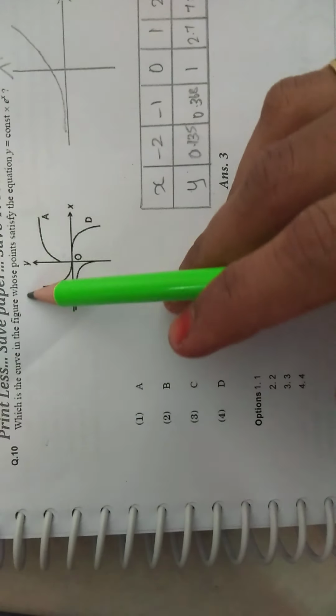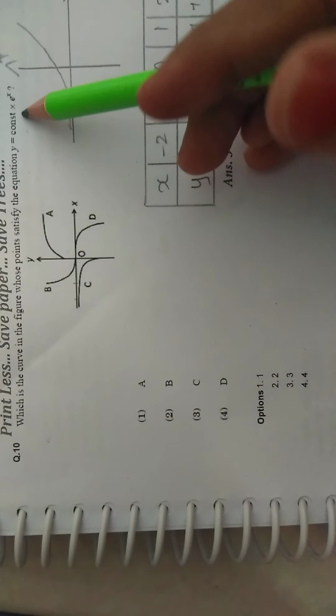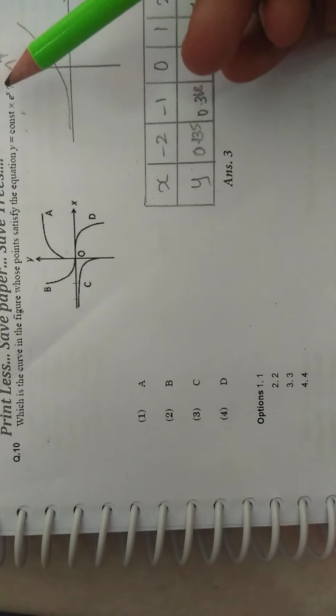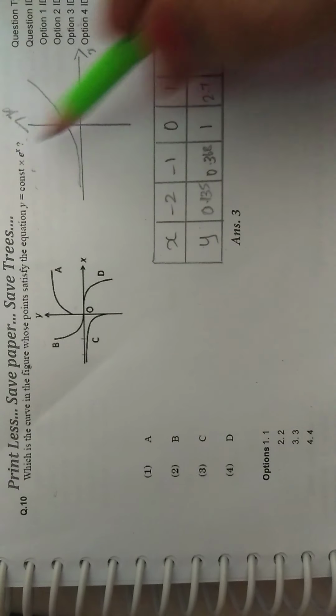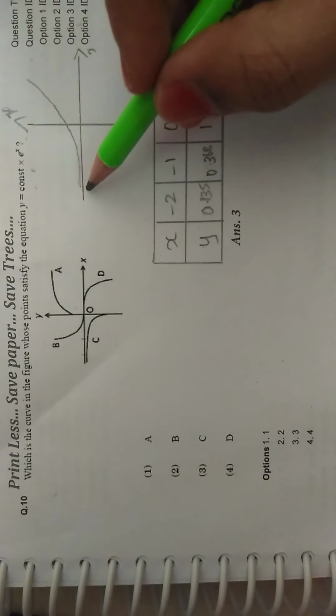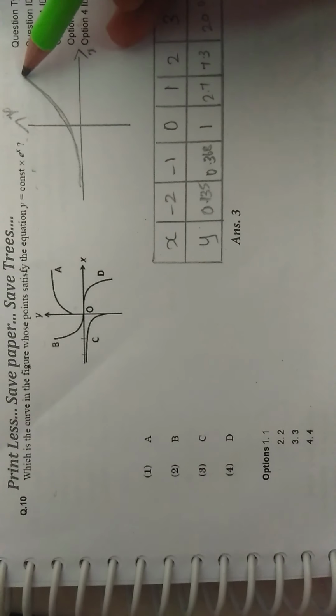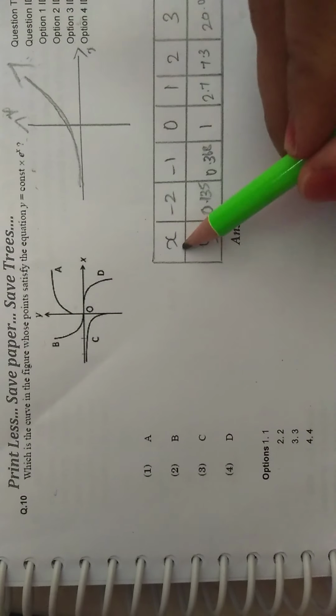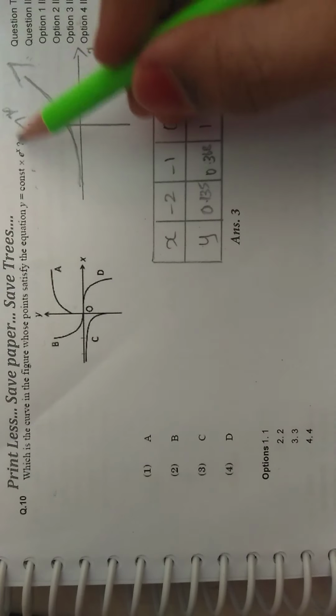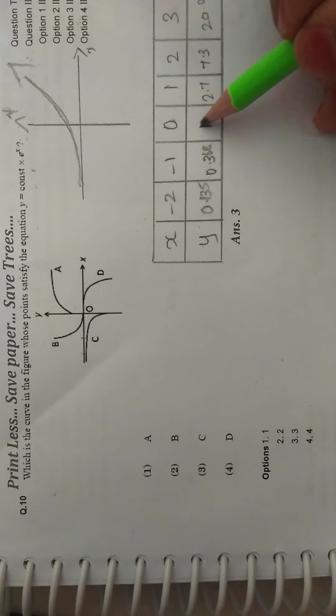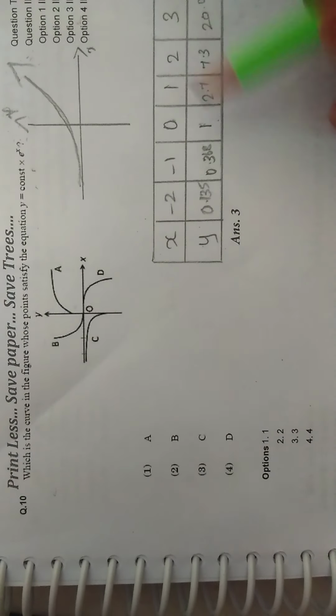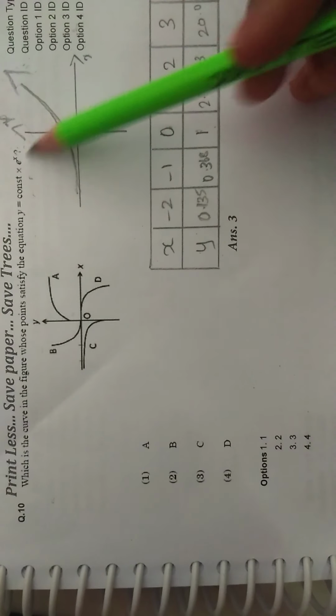Which is the curve in the figure whose points satisfy the equation y is equal to constant e power x? So the graph for y is equal to constant e power x is this. It will be increasing, goes in an increasing order. So if we apply the value for x as 0, the value for y will be e power 0, that is 1. If we apply the value e power 1, the value will be 2.7. So these are the values.